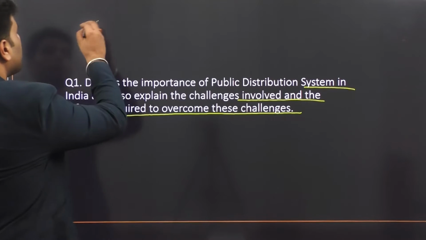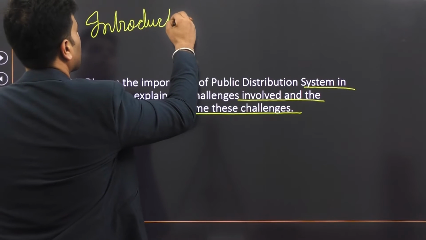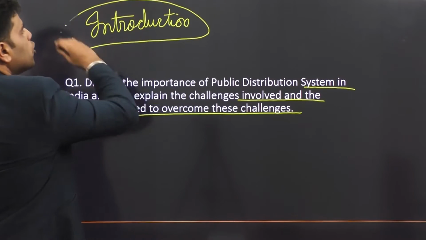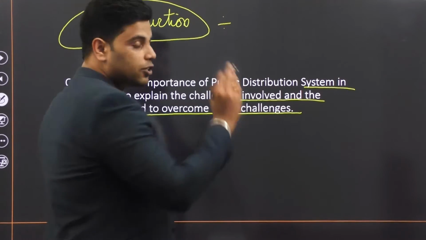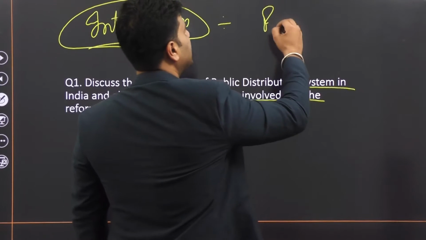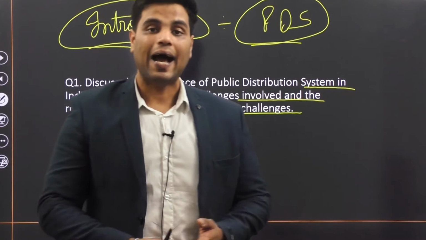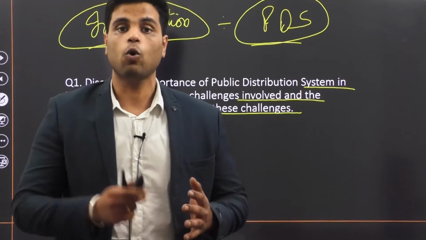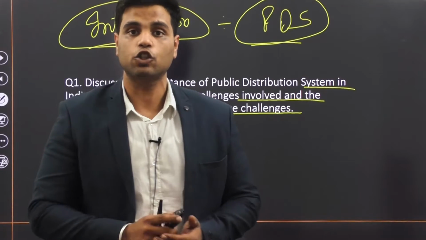So in the introduction part of your answer, you will write about public distribution system in India. You will define the PDS system, how it works, and the buffer stock. You can use a diagram representation also.